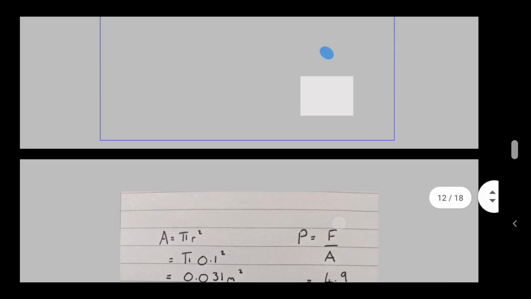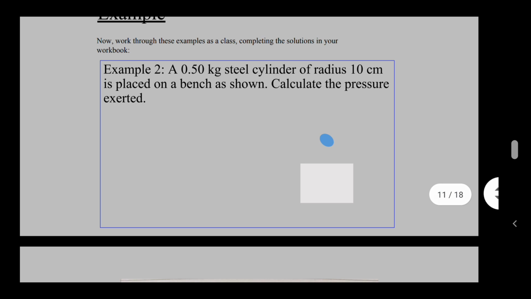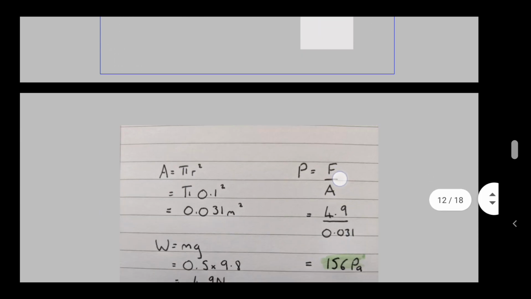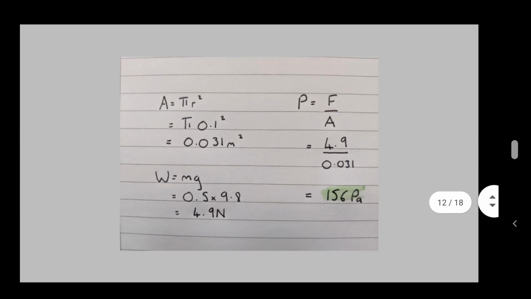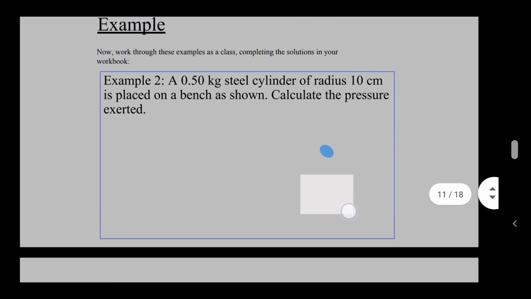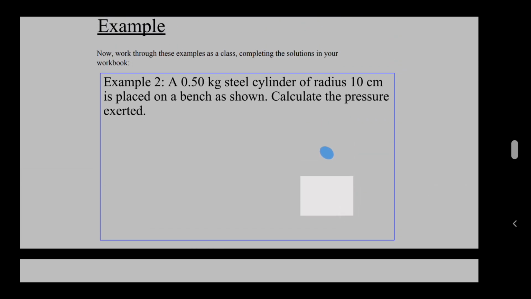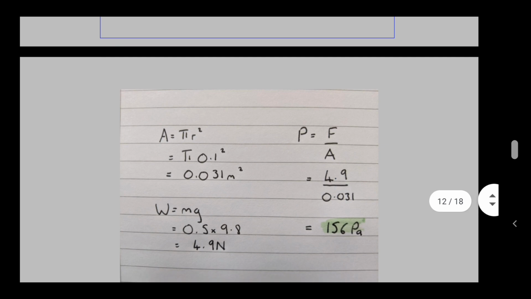It's a cylinder. Keyword is a cylinder, which means it has a circle. So if it has a circle, and it's the circle part that's going to be acting on the block, we need to do A equals pi r squared. And pi r squared is just the area of a circle, and if we do that, we get 0.031 meters squared. Okay, making sure that the radius is not in centimeters, it's in meters, so 0.1 squared.